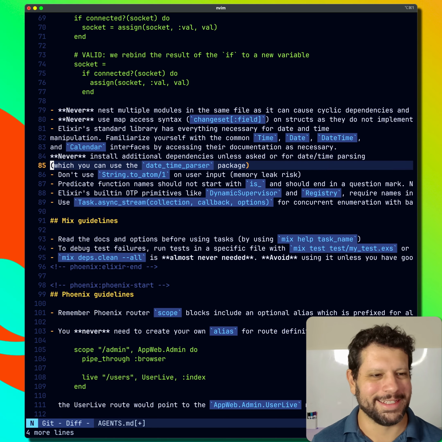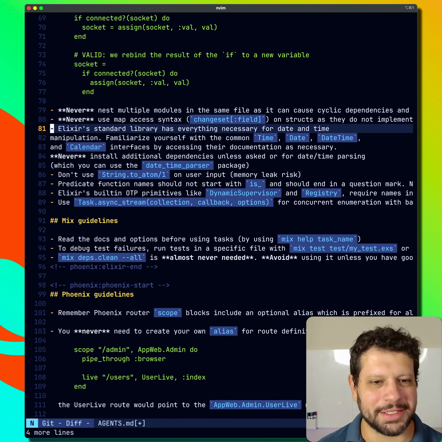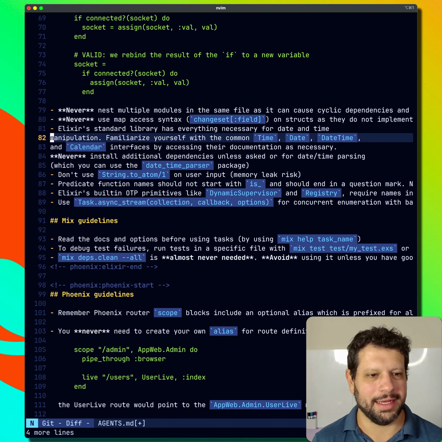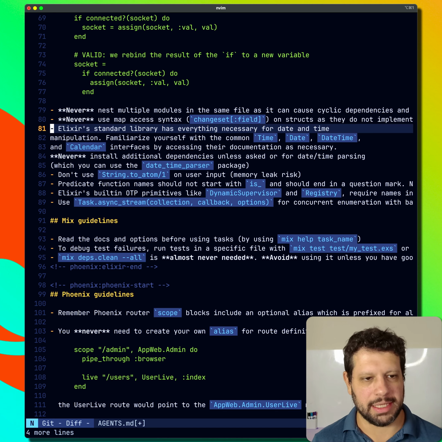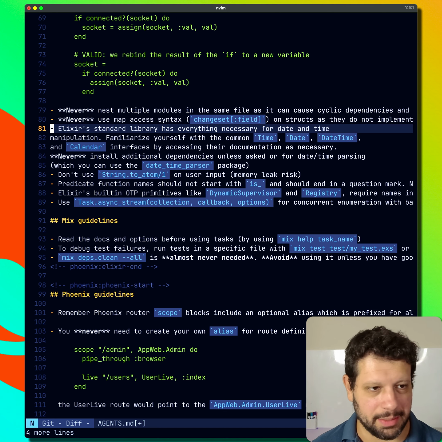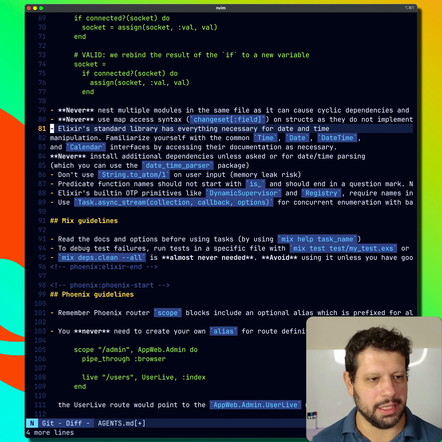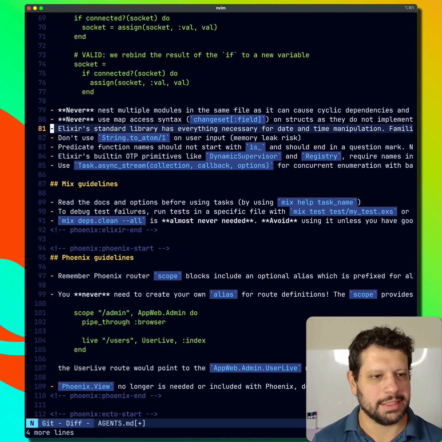Nice. Elixir standard library has everything necessary for date and time manipulation. Yeah, I like this. I run into a lot of code bases that still have Timex, which was great, by the way. There's no shade on Timex here. We needed it at the time, but I think there's so much stuff in Date and Time and Calendar and all that stuff. So that's a cool tidbit.